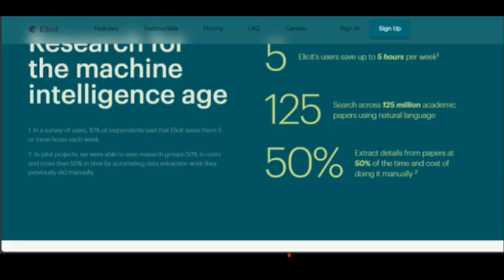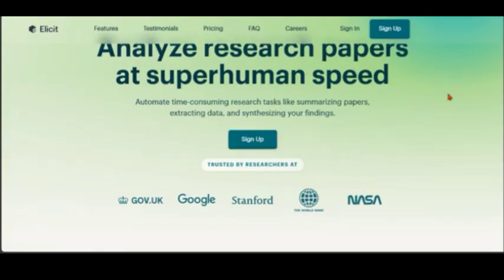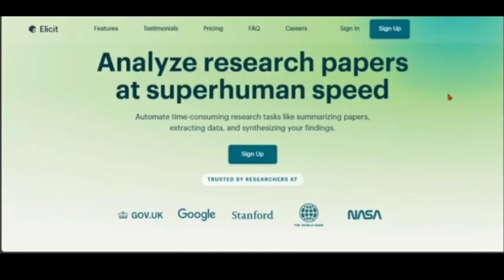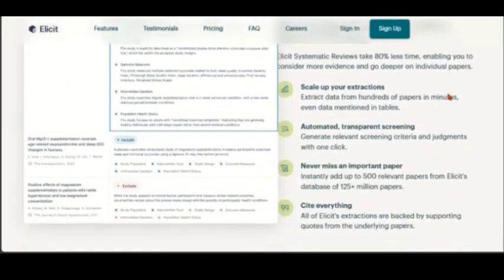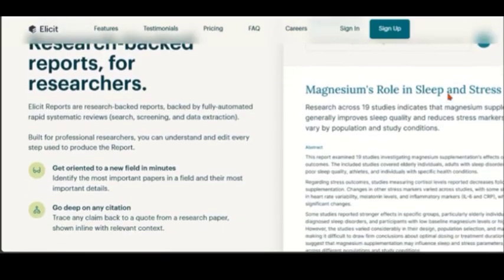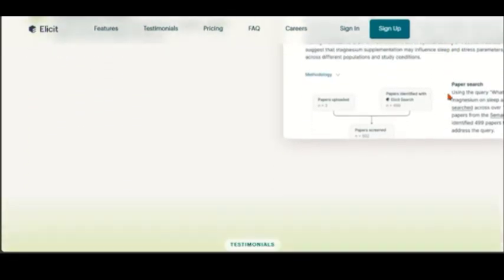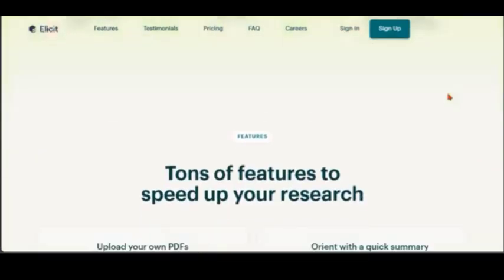When we look at ease of use, Elicit AI has a simple dashboard for researchers, while Mindgrasp has easy upload and instant summaries. When we look at their AI strengths, Elicit AI has literature reviews, data extraction, and structured insights, while Mindgrasp AI, on the other hand, turns articles, videos, and PDFs into quick notes.